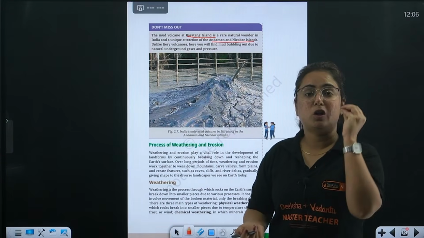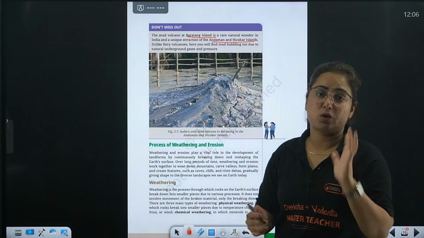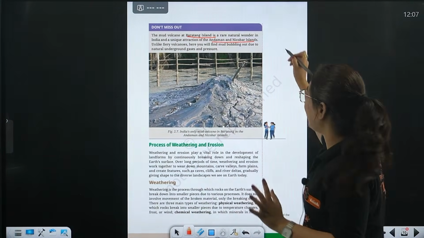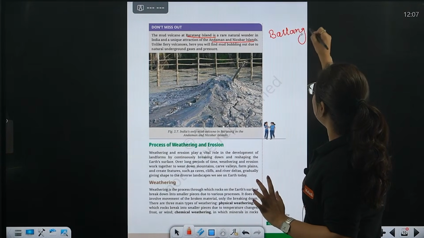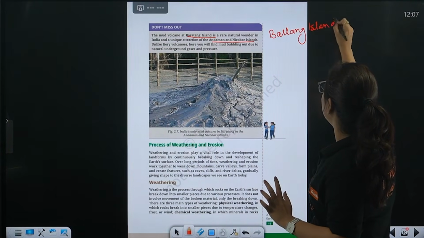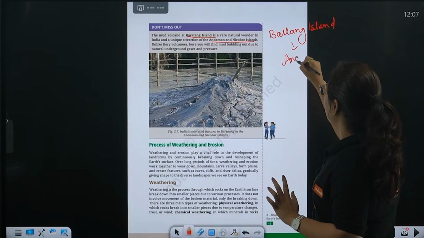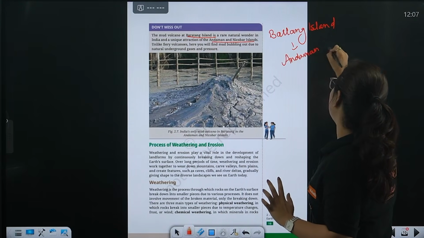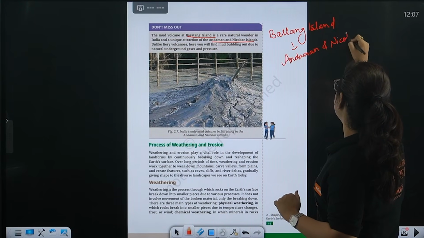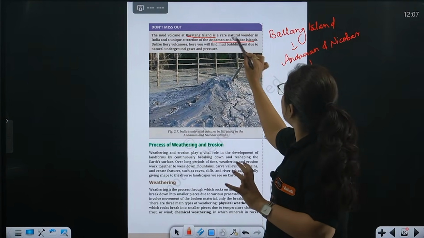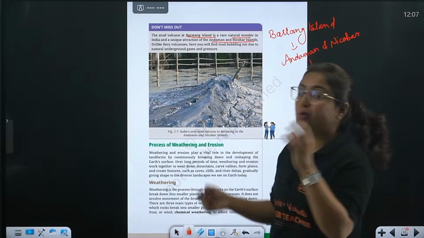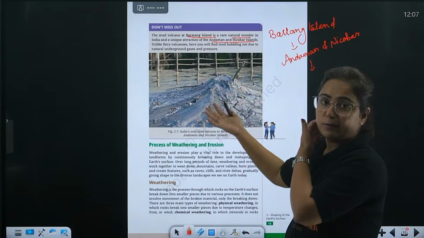All these terminologies can come as one marker question, not a terminology but a fact. A question can come in a way like, where is this Barren Island? Barren Island is where, beta? In Andaman and Nicobar. What is Andaman and Nicobar? Island in India. Okay, and why is it famous? It is famous for its natural wonder, a unique attraction, because of a result of volcanic eruption.